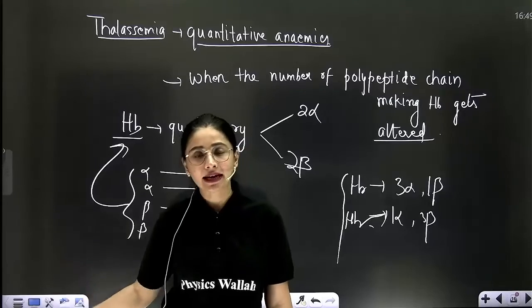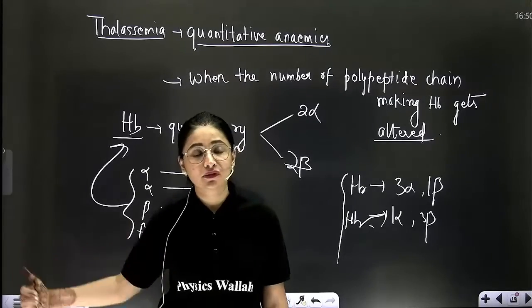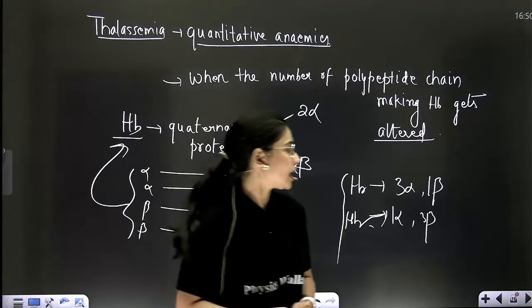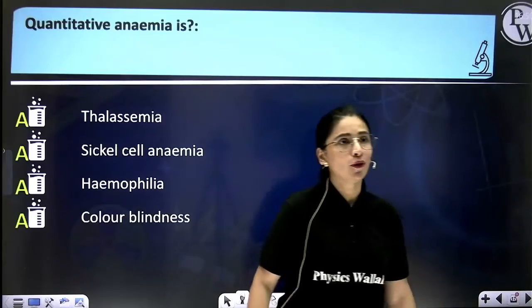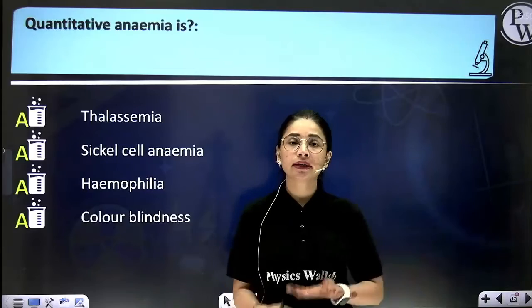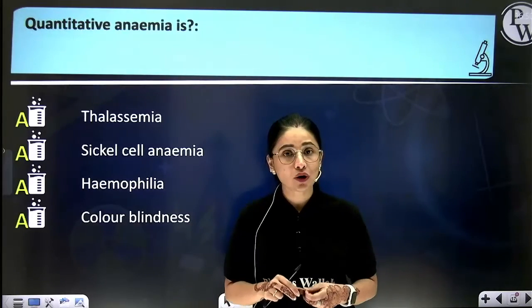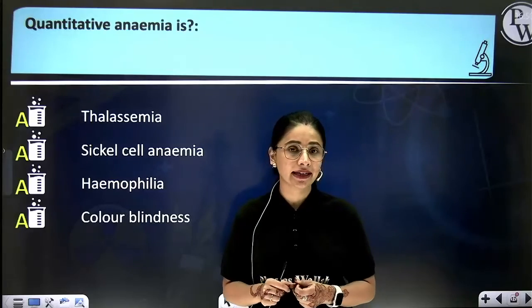Ultimately, RBC fails to carry oxygen, thus causing anemia. I hope you all have understood the different types of autosomal and sex-linked disorders under the Mendelian heading.